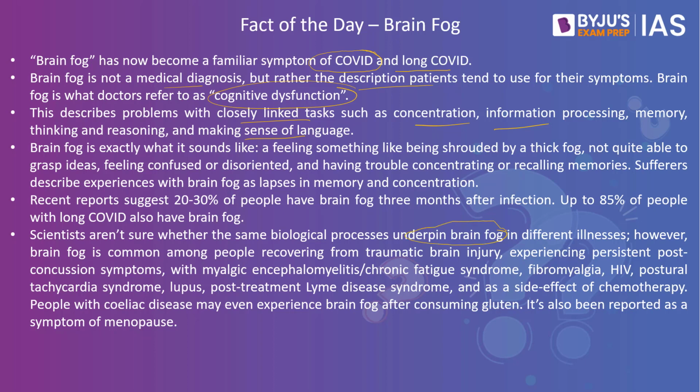However, brain fog is common among people recovering from traumatic brain injury, experiencing persistent confusion symptoms with meningitis and encephalitis. Then there is fibromyalgia, HIV, postural tachycardia syndrome, lupus, post-treatment Lyme disease symptoms, as well as side effects of chemotherapy. People with celiac disease may even experience brain fog after consuming gluten. It's also been reported as a symptom of menopause.